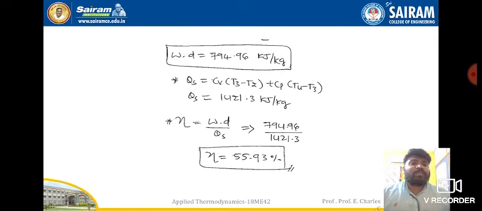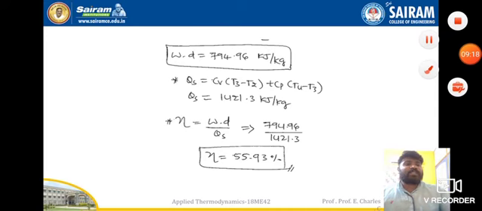The efficiency is equal to work done by heat supplied. Mean effective pressure is another formula, that is work done by stroke volume, but the efficiency of this cycle is work done by heat supplied. The work done value we have found out, and the heat supplied value we know. With this we will find out the efficiency, which is 55.9, roughly around 56 percent.